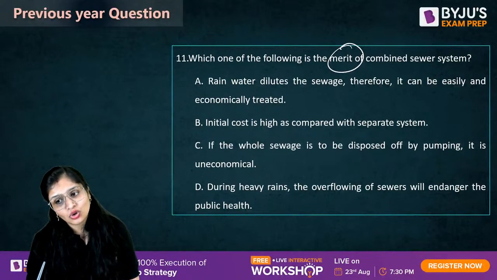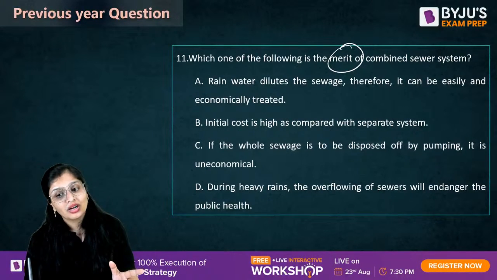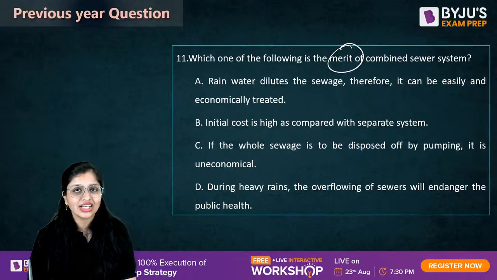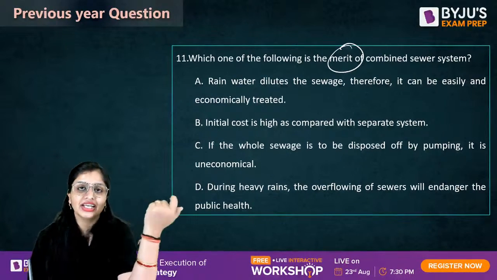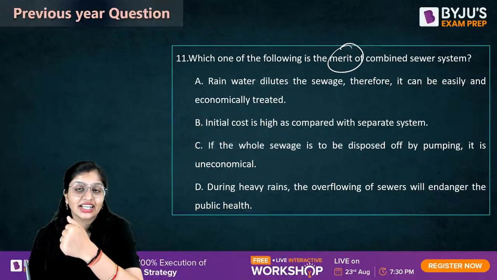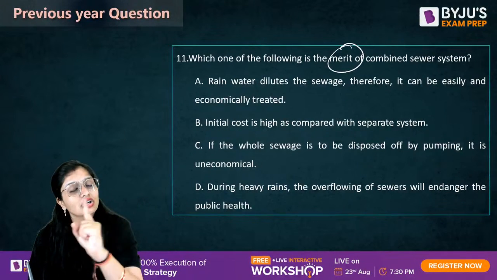During heavy rains, the overflowing of sewers will endanger the public health. This is true, but this is not the merit. The question is not asking true or false. In the question it is not asking you to identify the correct statement or incorrect statement. It is asking you to tell the advantage of combined sewer system. The statement is correct, but this is not the advantage.